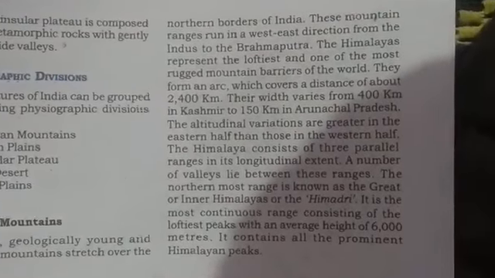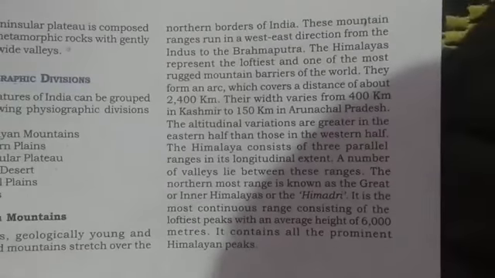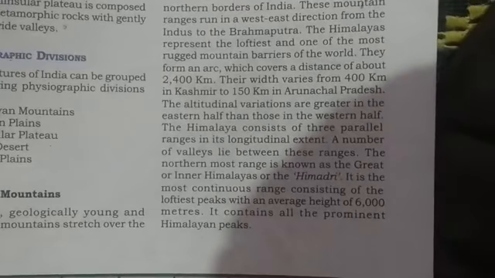These mountain ranges run in a west-east direction from the Indus to the Brahmaputra. These mountains start from the river Indus and go to the river Brahmaputra, from west to east. The Himalayas represent the loftiest and one of the most rugged mountain barriers of the world. Loftiest means the highest mountains in the world, as well as the rugged mountain barriers of the world.